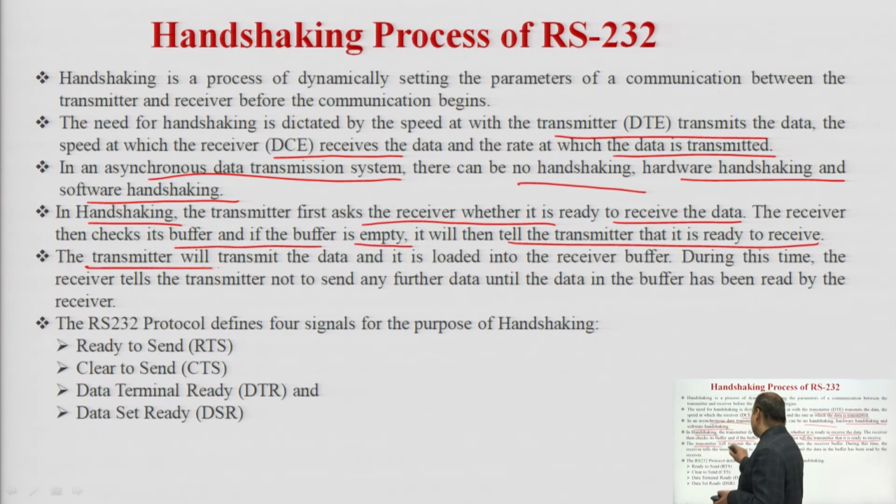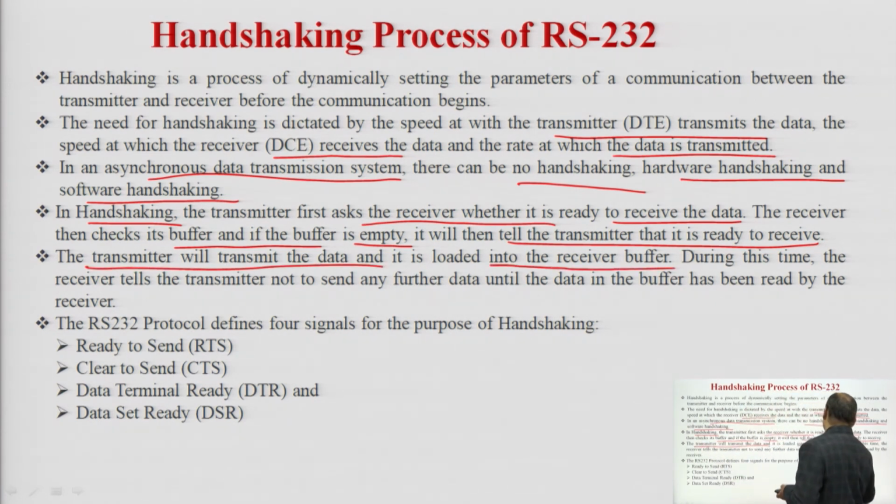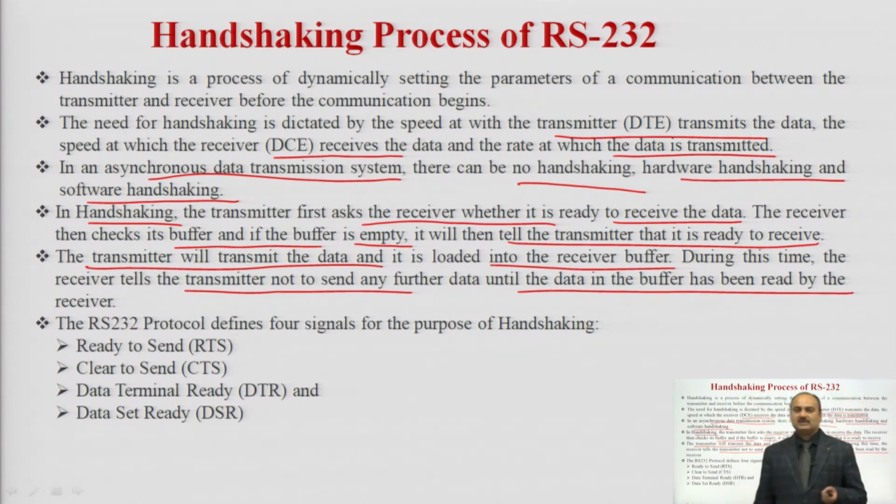The transmitter will transmit the data and it is loaded into the receiver buffer. So, whenever the transmitter transmits data, it is loaded into the receiver buffer for a particular moment, and then it will be received by the receiver. During this time, the receiver tells the transmitter not to send any further data until the data in the buffer has been read by the receiver. So, whenever data is present in the receiver buffer, it will inform the transmitter there is no need to send data again until this data has been read by the receiver. This is the purpose of the handshaking signal in the handshaking process.